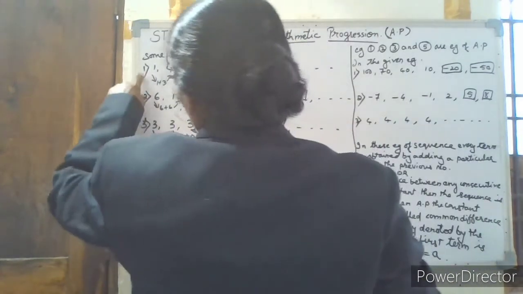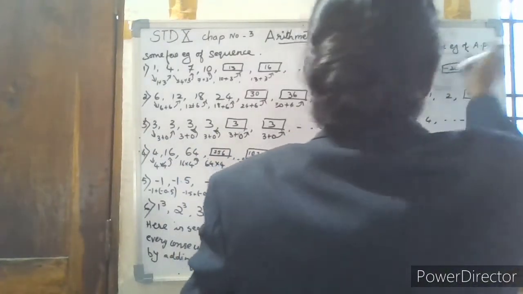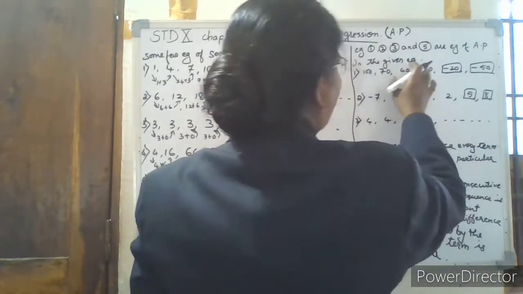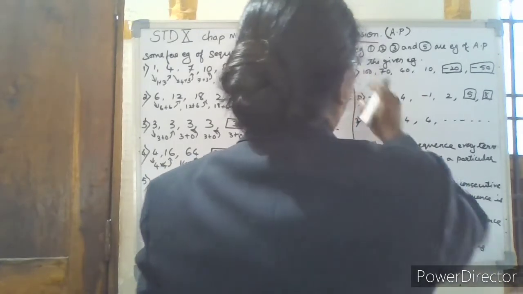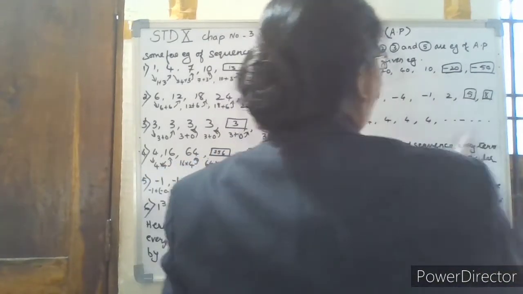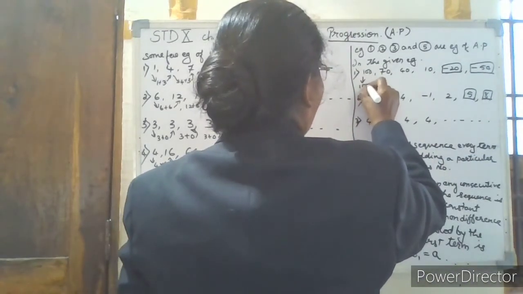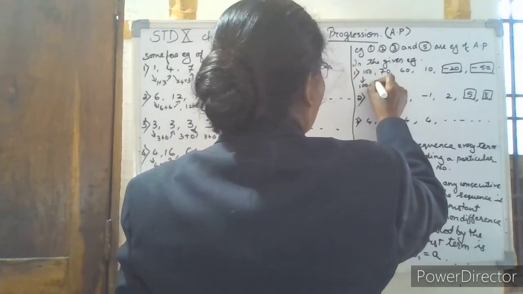So see, examples 1, 2, 3 and 5 are the examples of an AP. Now some more examples are given here. See 100, 70, in the decreasing order. So we take 100 plus minus 30.